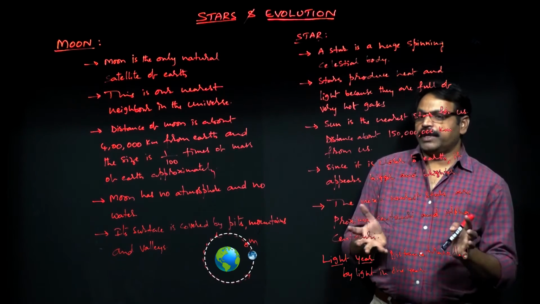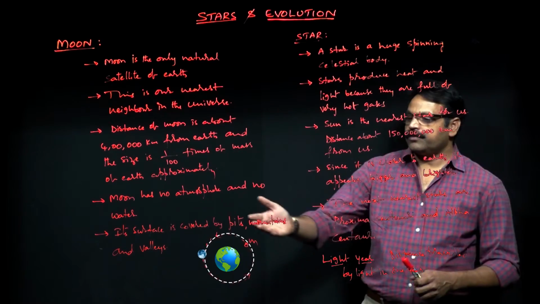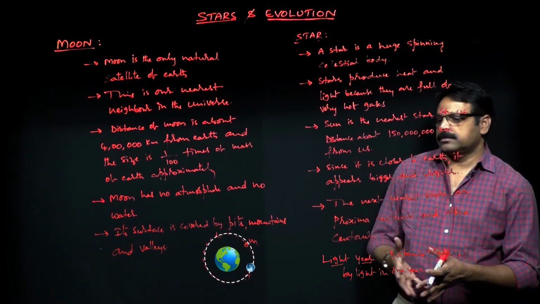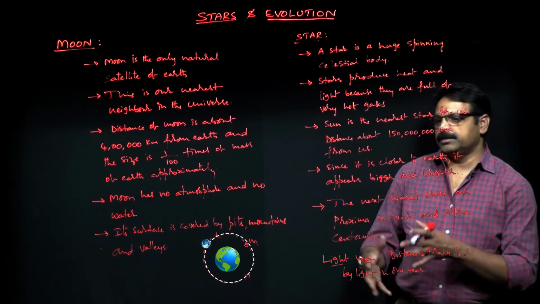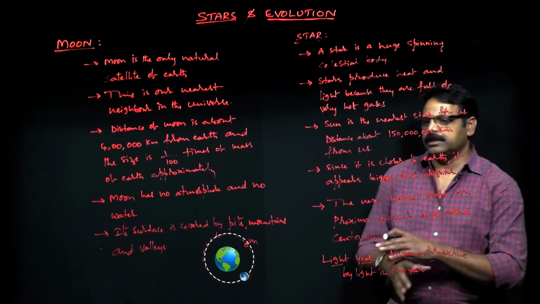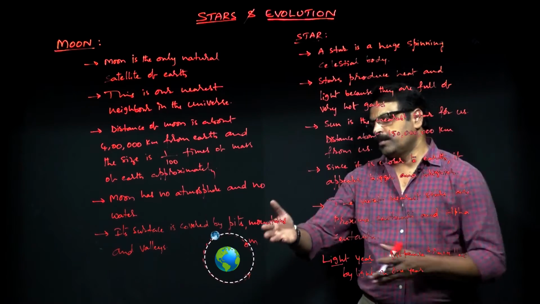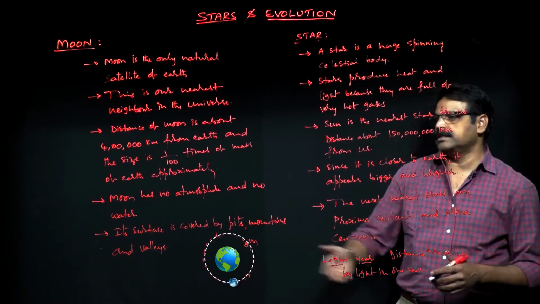And when you look at the picture of the moon, its surface is covered by the pits, mountains and valleys. That means it's a rough type of structure. It's not a smooth surface. You have number of pits, mountains and valleys.